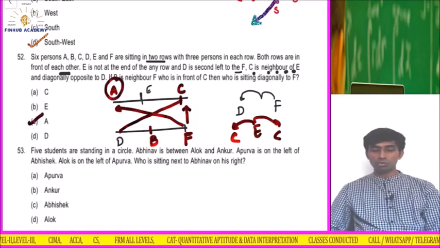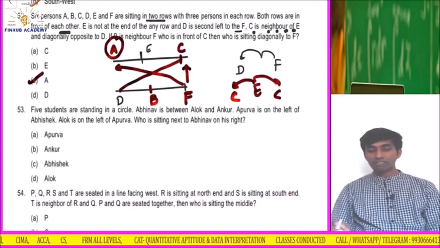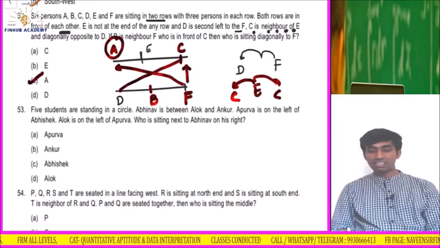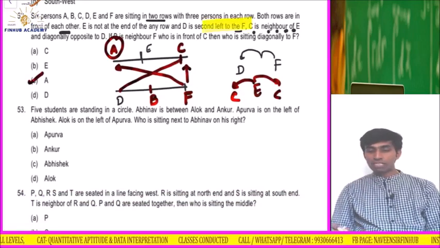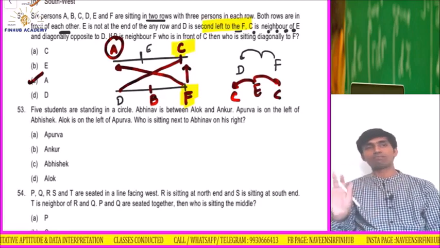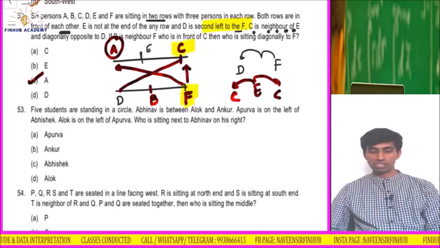Go slow, do it. It's very easy. I tried to make the diagram. First I placed E on both sides. Then they have clearly said that D is to the left, so I came to that I can place F here. You can either place F here also, and accordingly the sum will be solved. There will be no change.